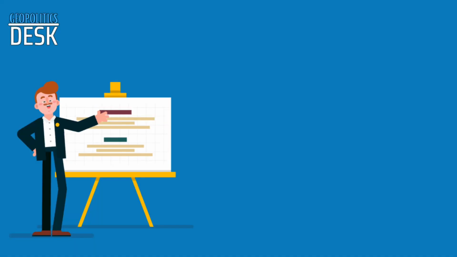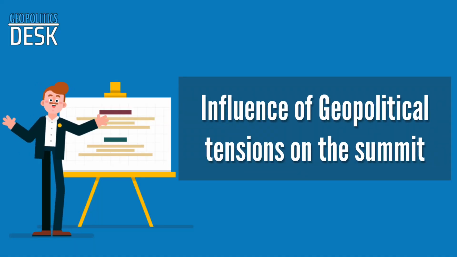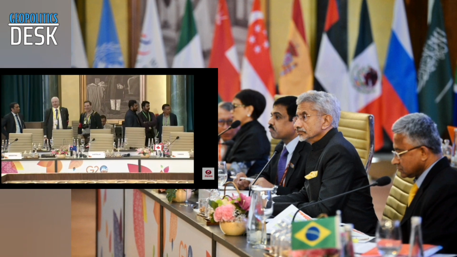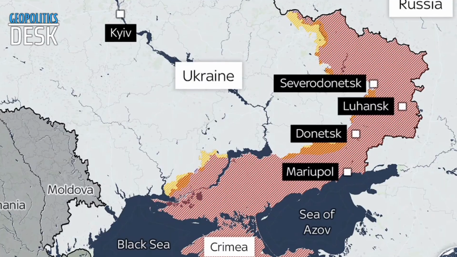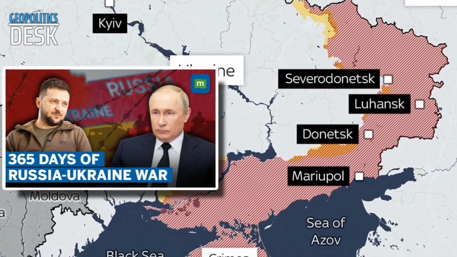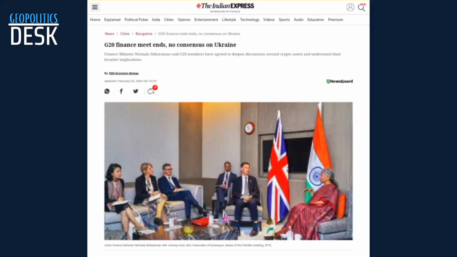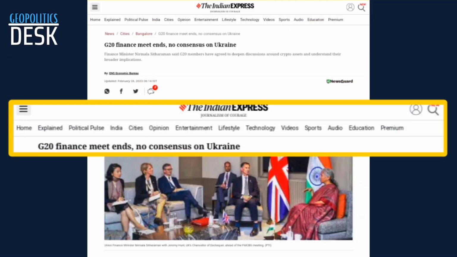Now we'll talk about the influence of geopolitical tensions on the summit. The G20 meetings have undoubtedly been affected by geopolitical tensions, majorly the Russia-Ukraine war. As the world still remains divided on this issue, it wasn't surprising when G20 finance ministers failed to agree on a closing statement after their meeting in Bangalore.